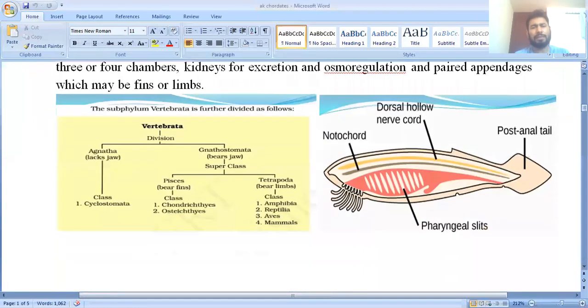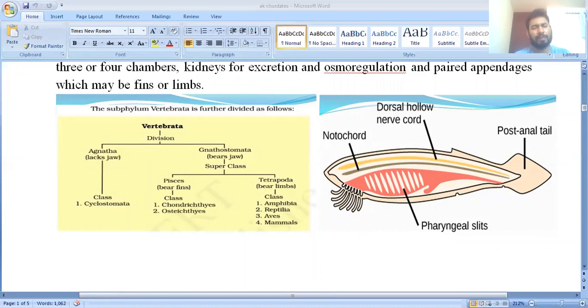Now you can see I took one picture from the NCERT book, and you can easily understand. So vertebrates are considered a subphylum, the third subphylum, as I already told. Vertebrates are divided into two divisions: the first is Agnatha and the second is Gnathostomata. Agnatha: A means absent, gnatha means jaw, so the jaw is absent.